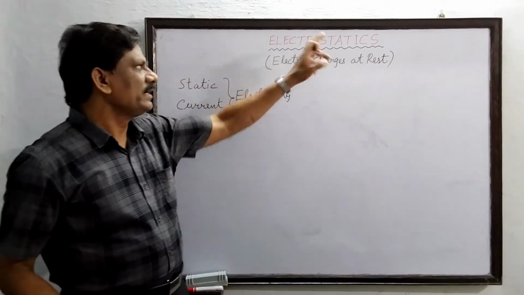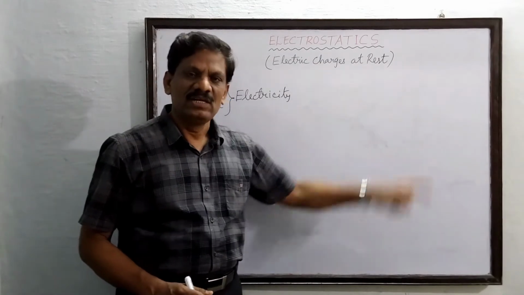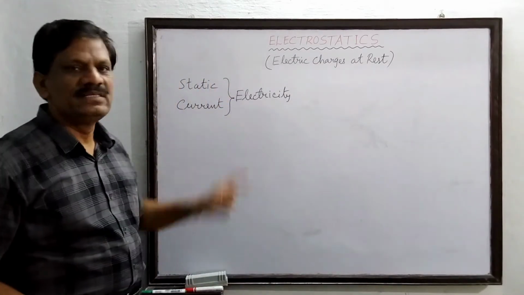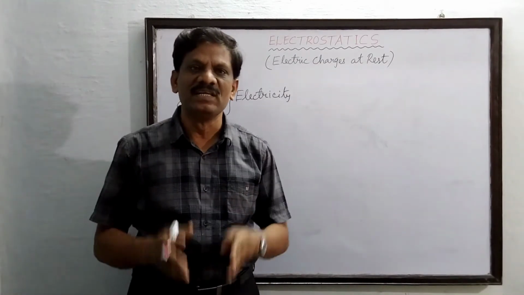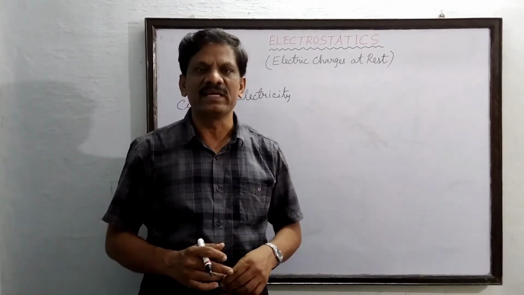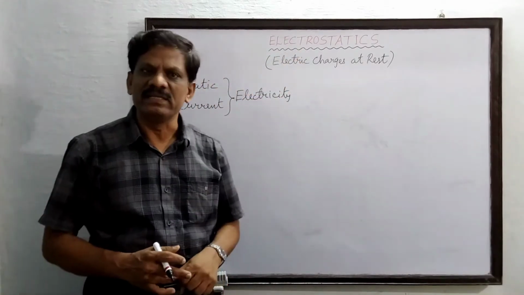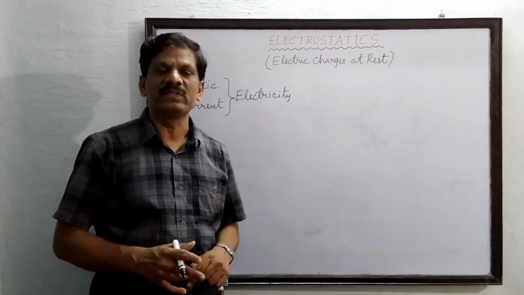So electrostatics deals with electric charges at rest, whereas current electricity deals with electric charges in motion, when charges flow through the conductors like a copper wire. Now we are going to deal with electrostatics, in which we are going to discuss more about the electric charges at rest.